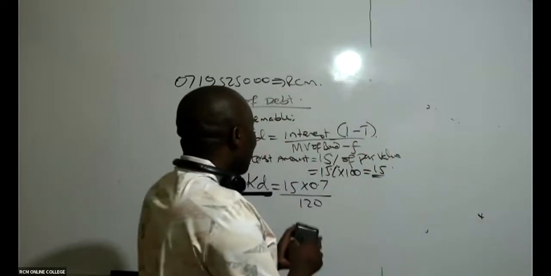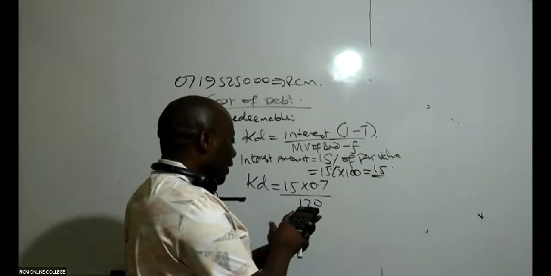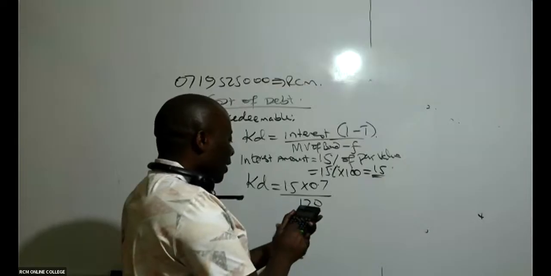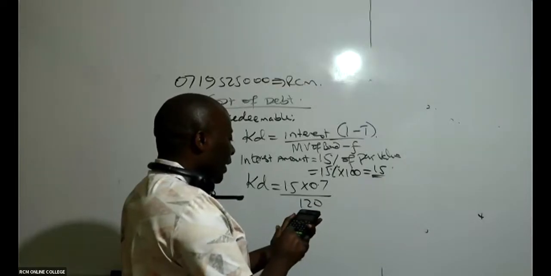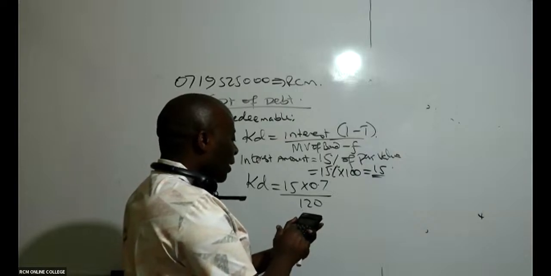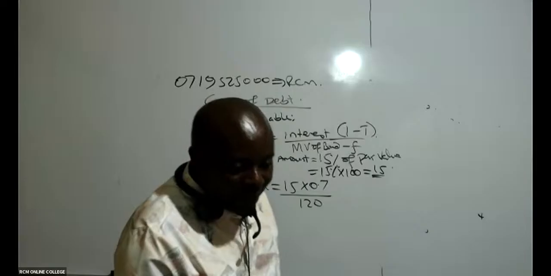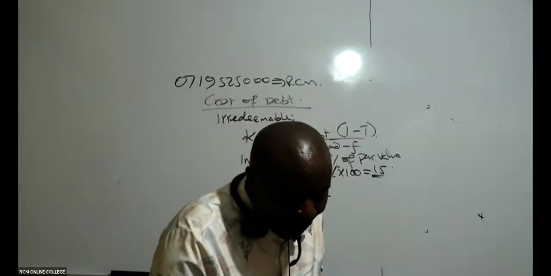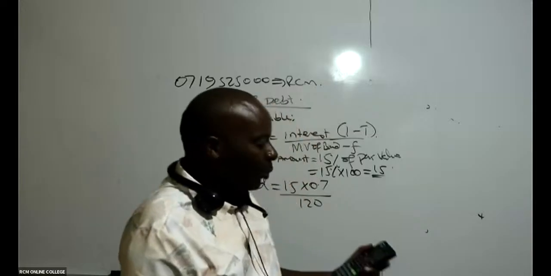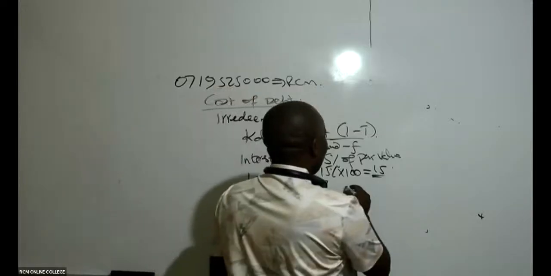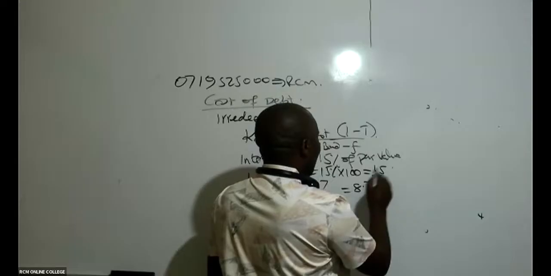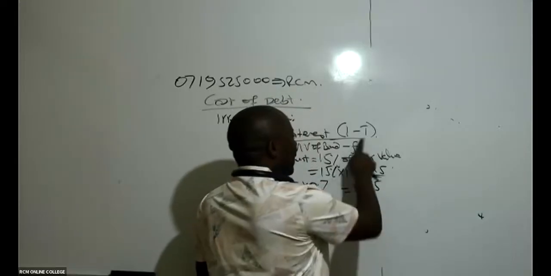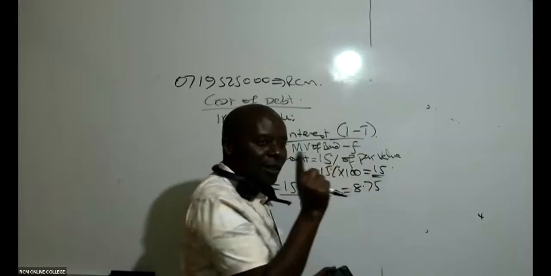So then I pick up my calculator. I say 15 times 0.7 divided by 120. Whatever I get, I say times 100. Then, ladies and gentlemen, I'm at home. What are you guys able to get? Caroline, I don't know how you're getting 9.5, because I'm getting 8.75. Yeah. Remember, tax rate has been given as 30%.